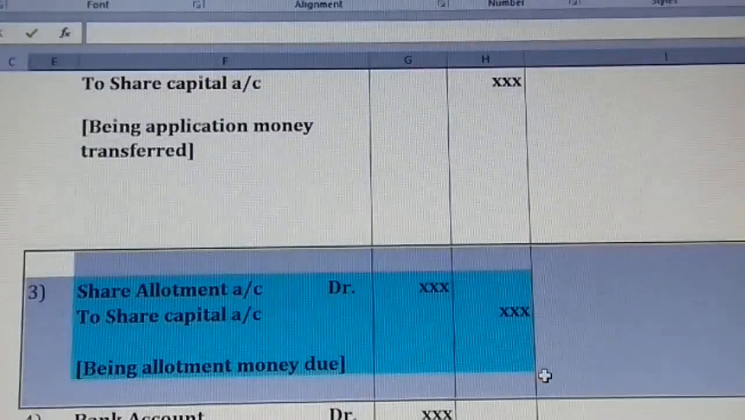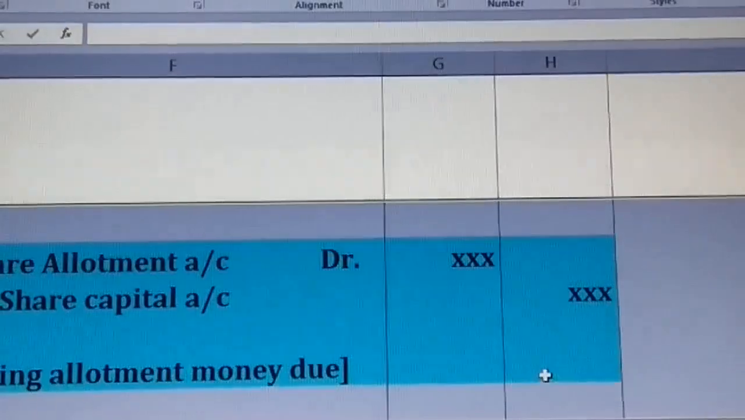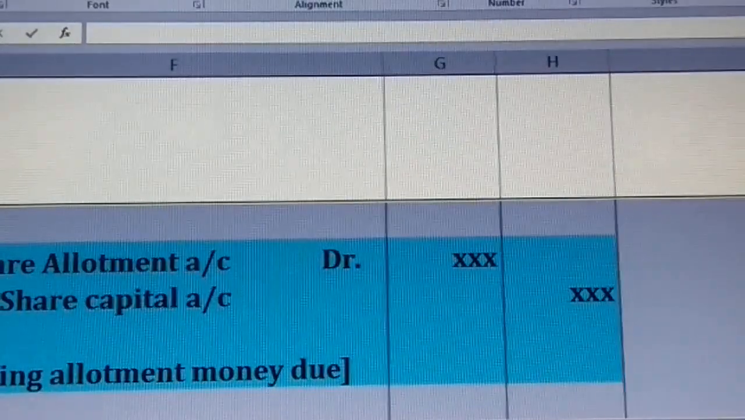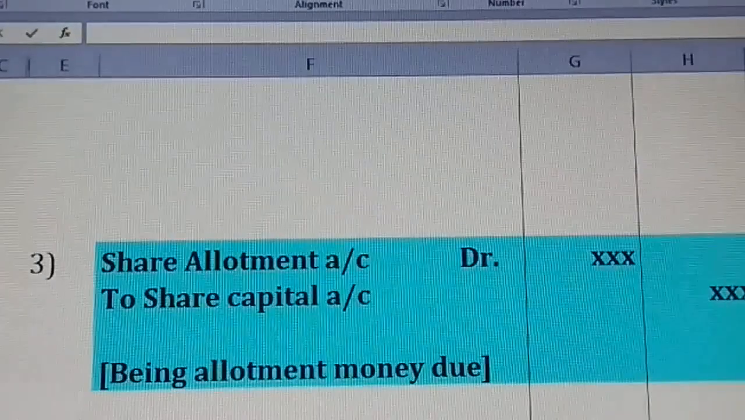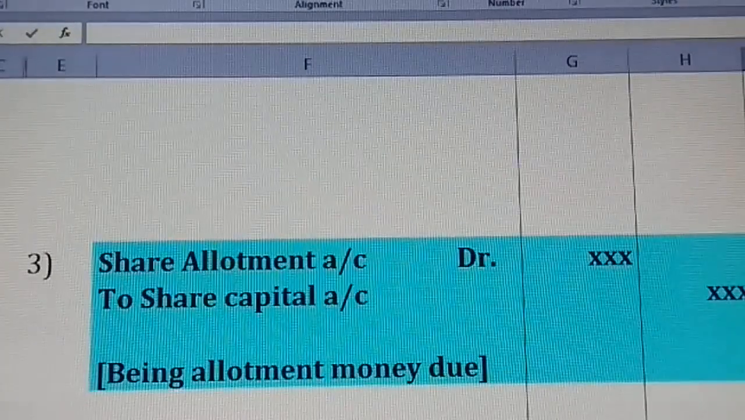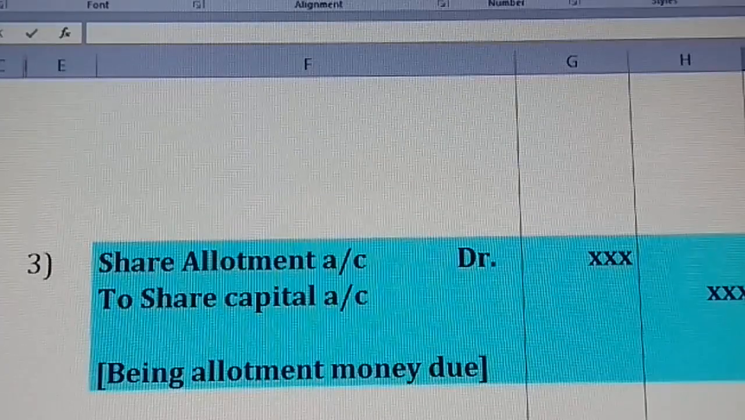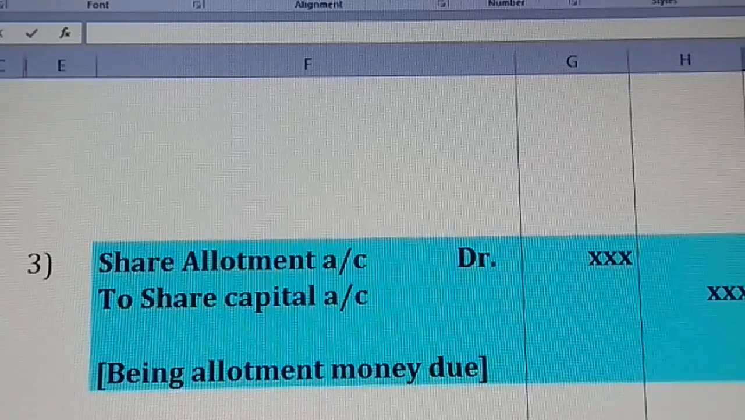The third entry. Just observe here what we do in case of a company. Imagine, in case of a college itself, most of the parents, most of the